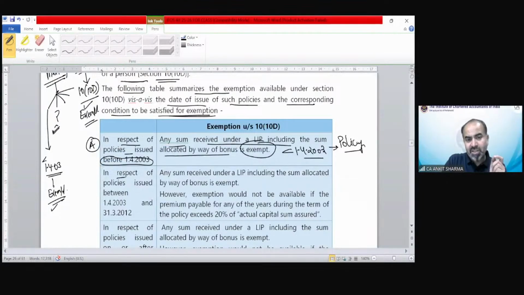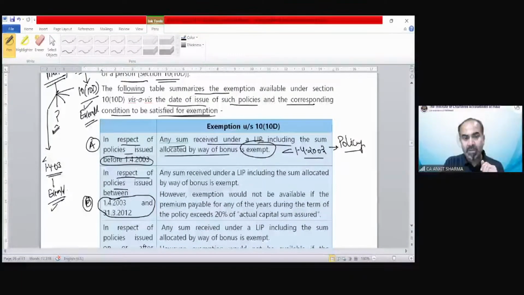Then if you are receiving repayment in the previous year against a policy which has been issued between 1st April 2003 and 31st March 2012, this is the second category of policies. If the policy has been issued in this duration and repayment has been received in previous year 24-25, then what will happen?